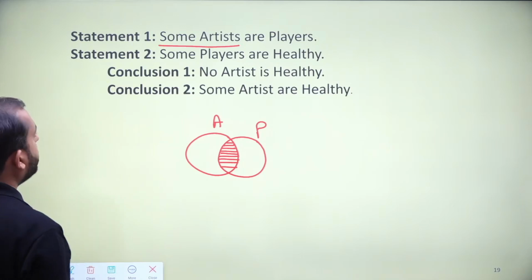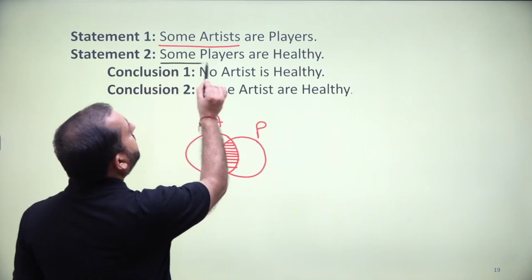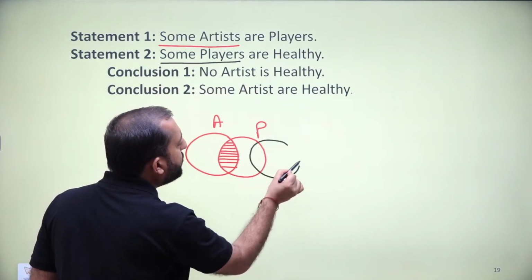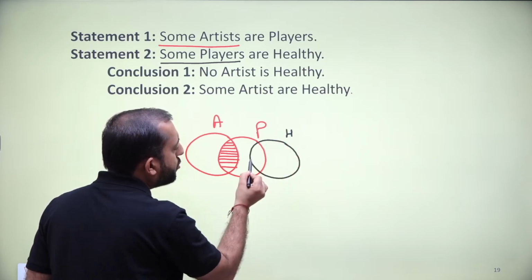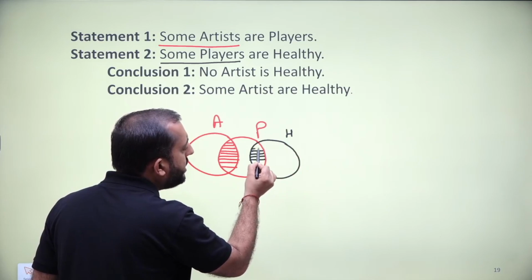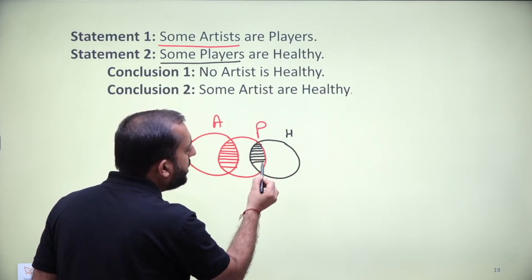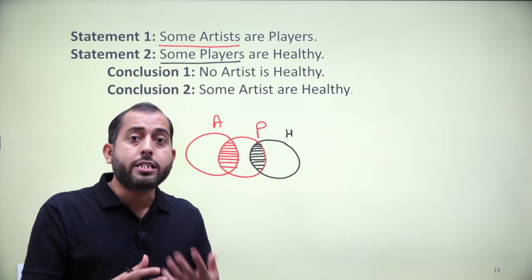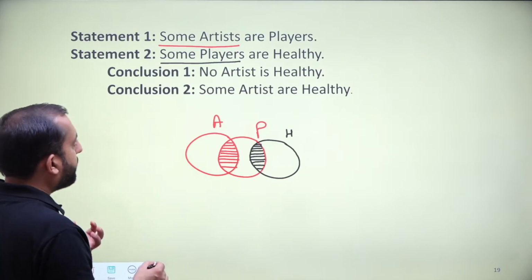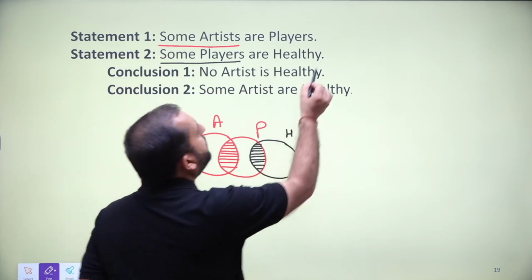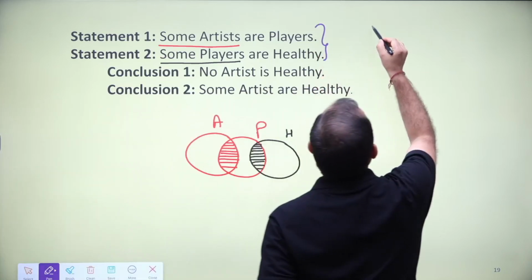The next statement is some players are healthy. So you will draw an intersection between player and healthy like this. So this reason, intersection of player and healthy is definite. The remaining part of player is indefinite. The remaining part of healthy is indefinite. Now, see, in this particular question, you can simply observe point number one.